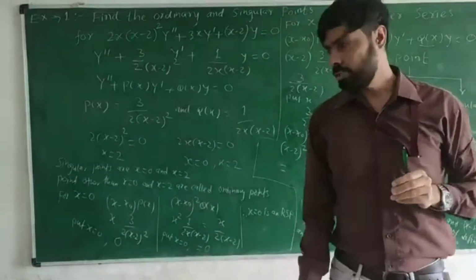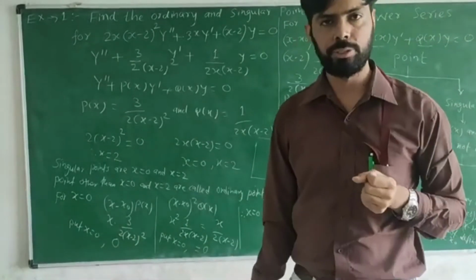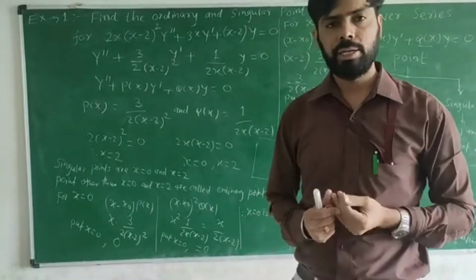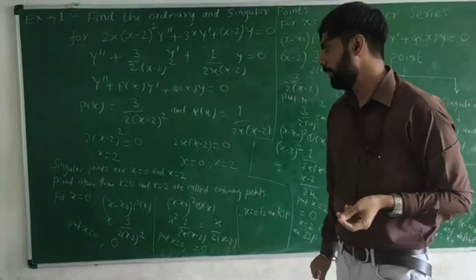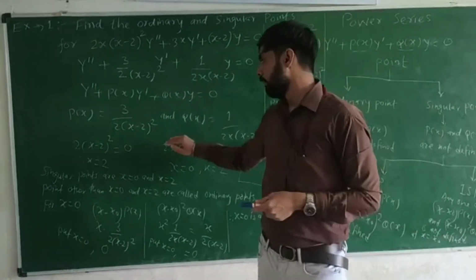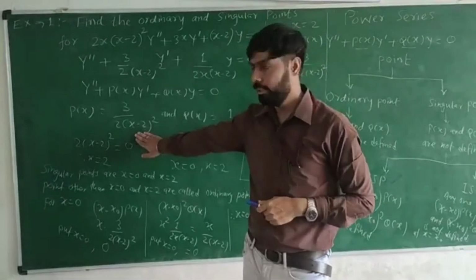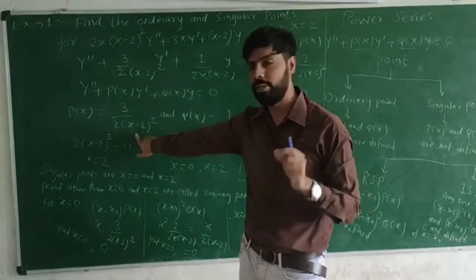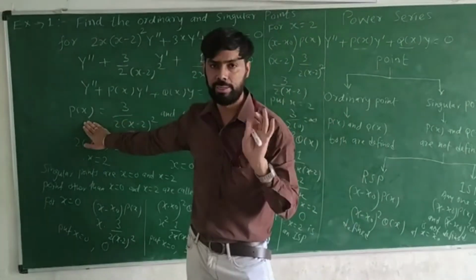So these are our answers for p(x) and q(x), because as per the definition, first we have to find p(x) and q(x), then we can decide our singular points. For singular points, as we studied earlier, we equate the denominator to 0, because then p(x) and q(x) will not be defined.